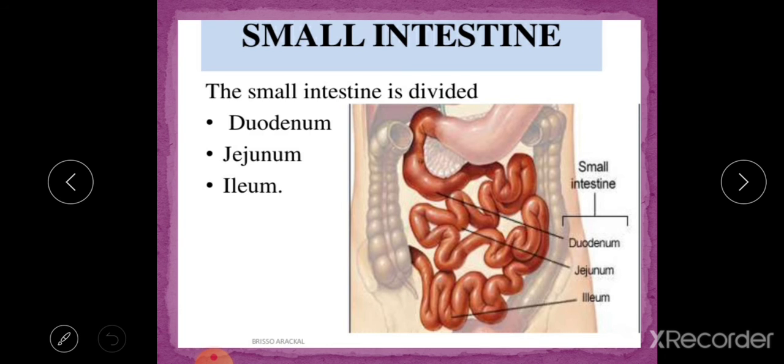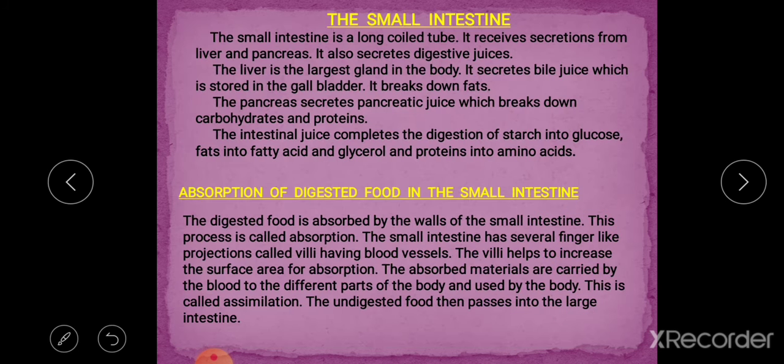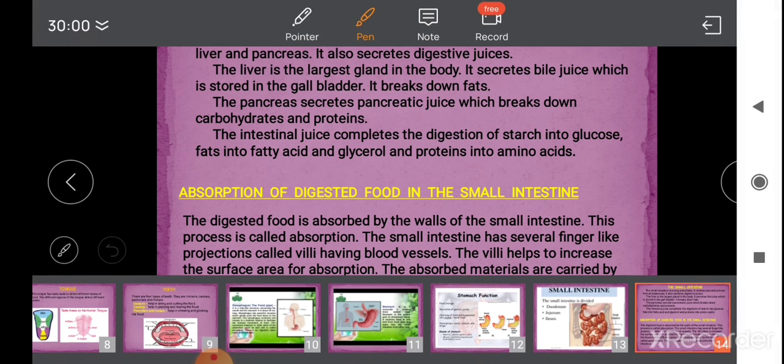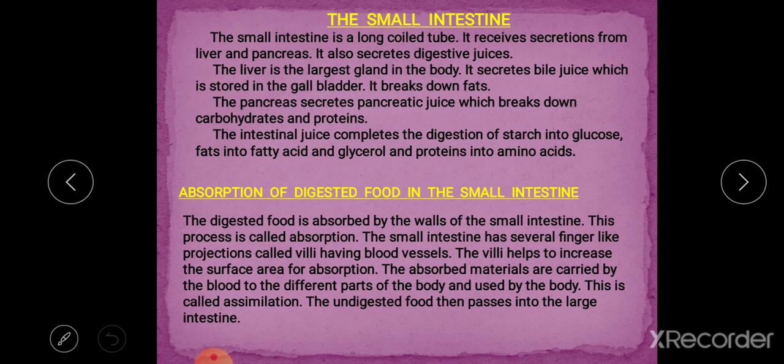Next part of our digestive system is the small intestine. The small intestine is mainly divided into three parts: duodenum, jejunum and ileum. These are the different parts of our small intestine. The small intestine is a long coiled tube-like structure. It receives secretions from the liver and pancreas. It also secretes digestive enzymes.